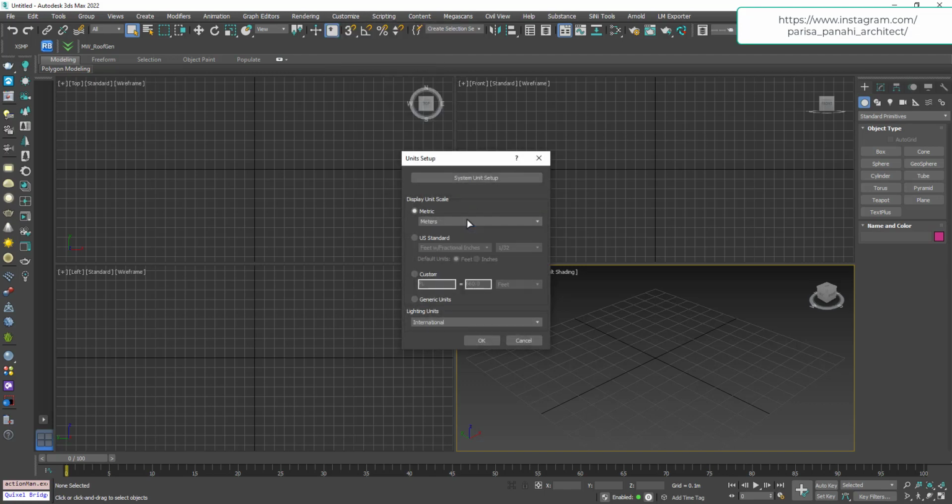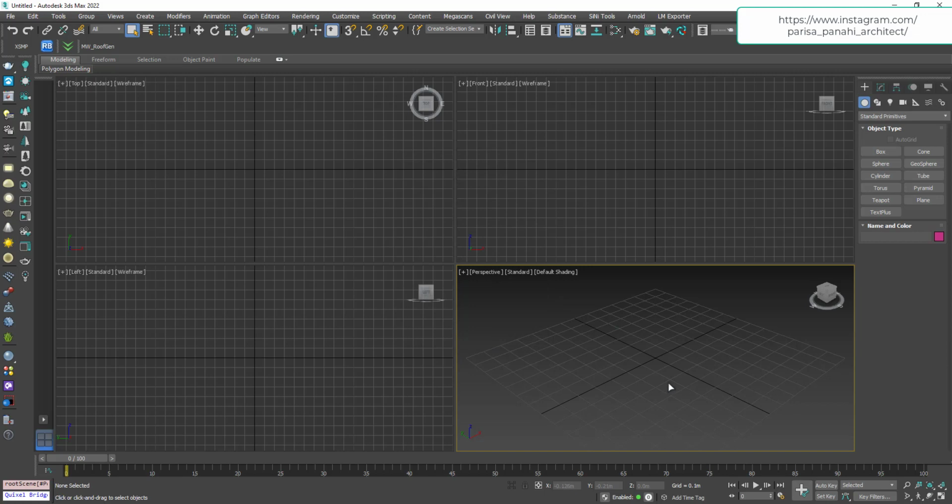You can change to any of your favorite units. I always work with meters. Okay, after that, you are able to create anything with an accurate dimension.